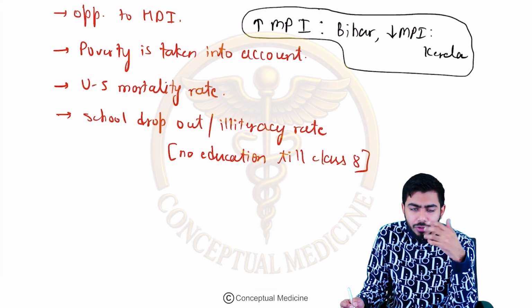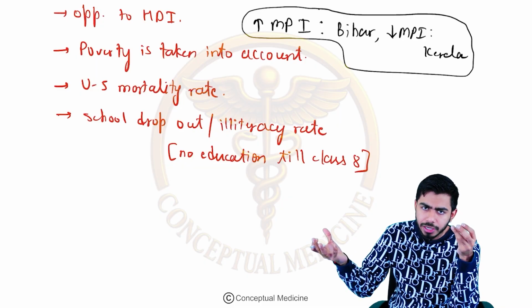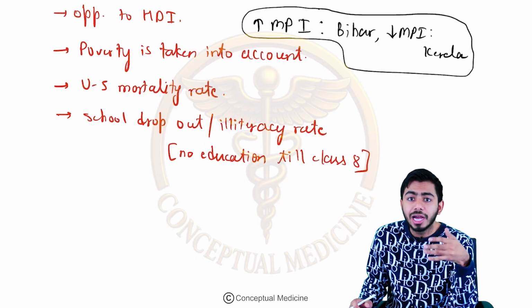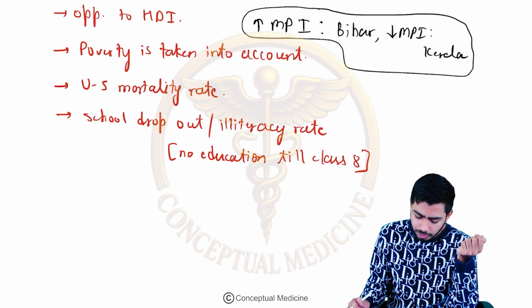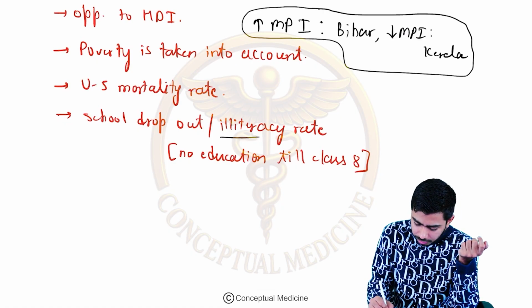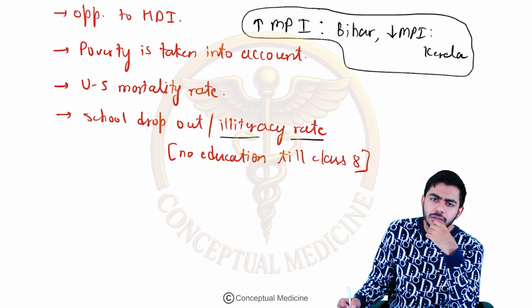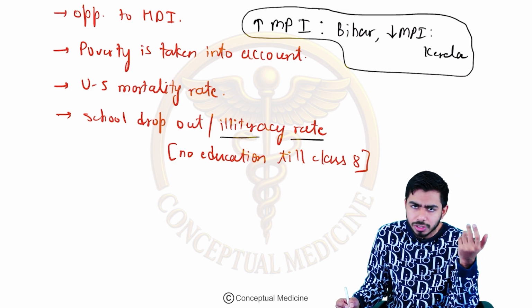Okay, then moving on to the next question. In India, we have talked about this: highest MPI in Bihar, lowest MPI in Kerala. Maybe because of the high literacy rate in Kerala, the multidimensional poverty index is very low, because I have talked about the illiteracy rate. The illiteracy rate is very low in Kerala, so that's why the multidimensional poverty index is lowest in Kerala among all the states in India.